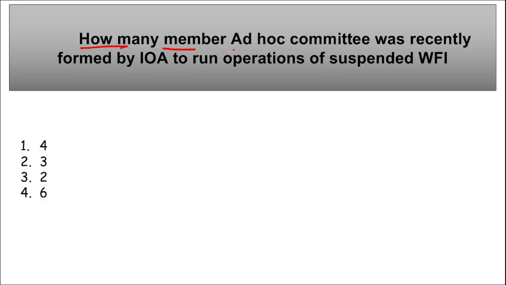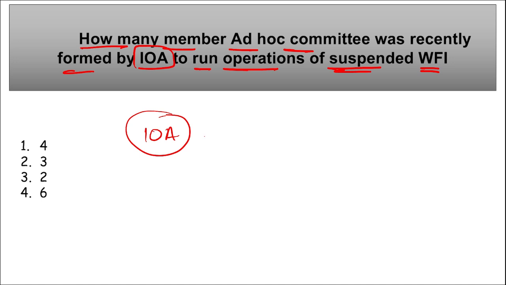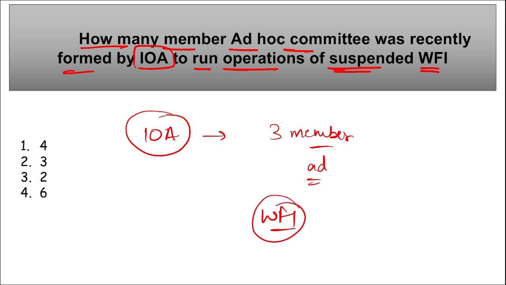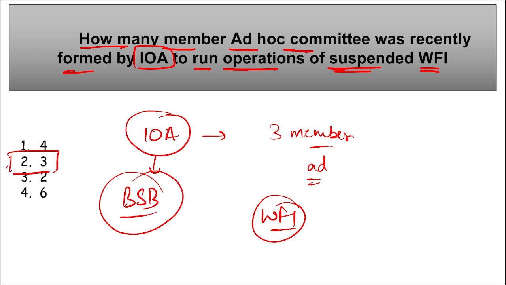Next, how many members ad hoc committee was recently formed by IOA to run operations of the suspended WFI, that is the Wrestling Federation of India? Recently, remember, the IOA, that is the Indian Olympic Association, has constituted a 3-member ad hoc committee to run the day-to-day operations of the suspended Wrestling Federation of India. Correct? We all know that recently the Ministry of Youth Affairs and Sports suspended the Wrestling Federation of India, and the IOA has appointed Bhupender Singh Bajwa, I repeat, Bhupender Singh Bajwa, the president of the Wushu Association of India, as the chairman of this 3-member ad hoc committee.